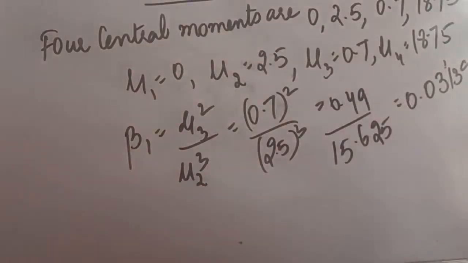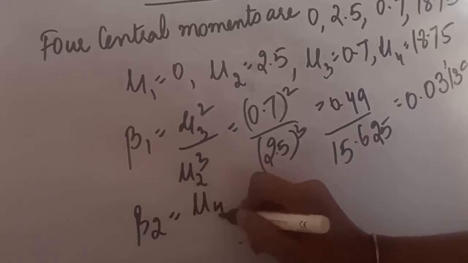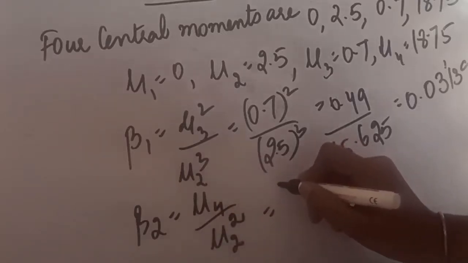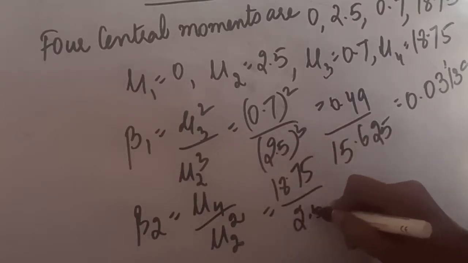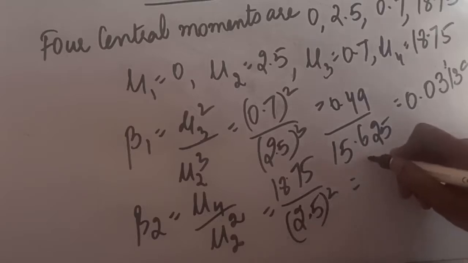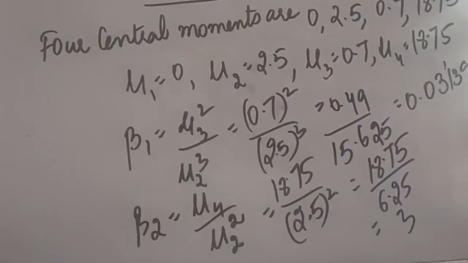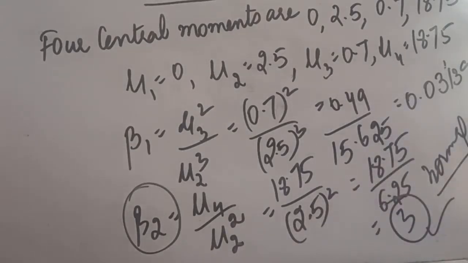The answer will be 0.03139, approximately. The second measure of kurtosis is beta 2, and the formula is mu4 divided by mu2 square. Here mu4 is 18.75 and mu2 is 2.5 square. Solving this, it will be divided by 6.25. If we have to give the conclusion, our beta 2 has come out to be 3. So it is a normal distribution. Neither is the peak high nor is the peak flat. So it is a normal distribution.